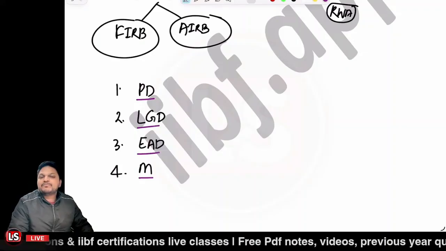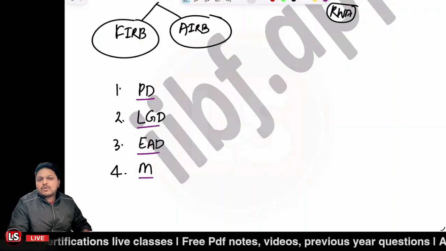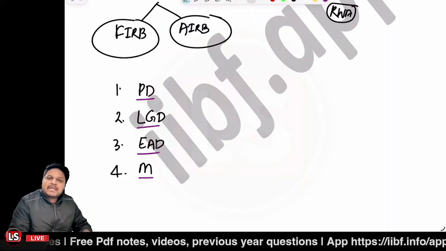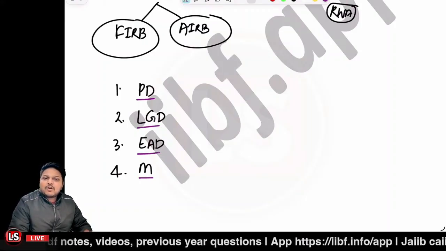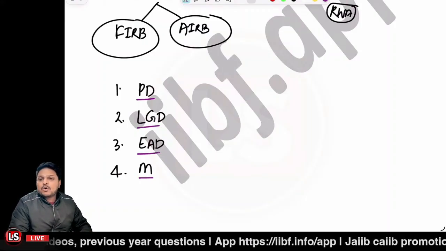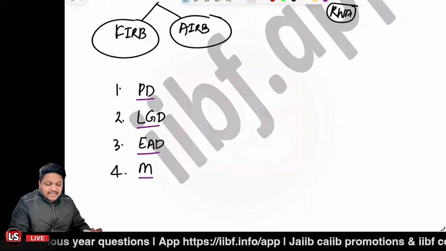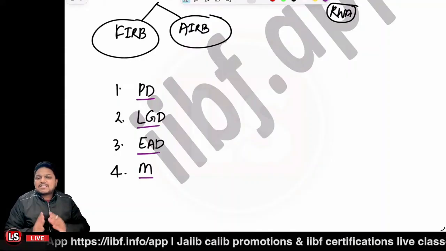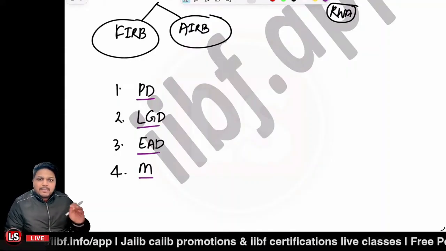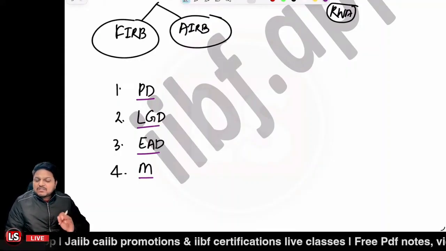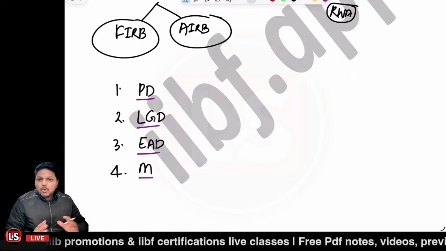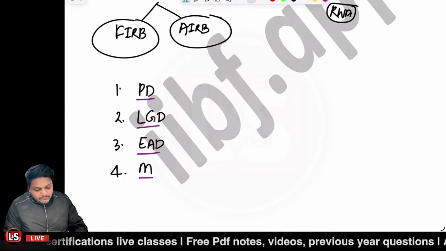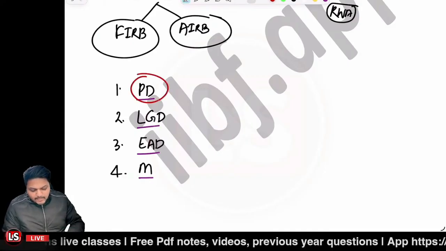is the maturity, right? So when I'm going to talk about the probability of default, it particularly measures what percentage of the probability is there that a borrower can default over a given time horizon. Let's take the case that I'm talking about 6 months of the tenure. So what is the probability that over the 6 months of the time horizon, the loan may get defaulted, right? So that's the probability of default.